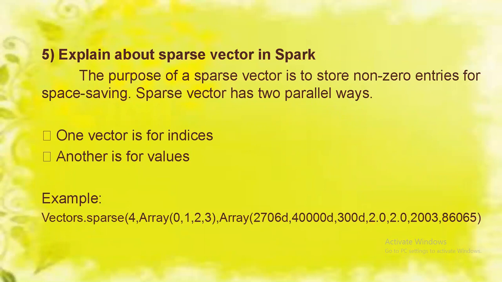The syntax is Vectors.sparse, I have given 4, comma, an array of 4 elements and an array of the corresponding values, that is indices. Here in a vector we are providing two arrays, one for indices and another one for the values corresponding to the indices.